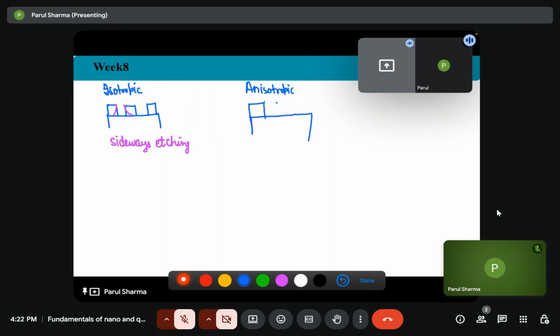We have the sharp etching in one direction only. So there is no side cut.